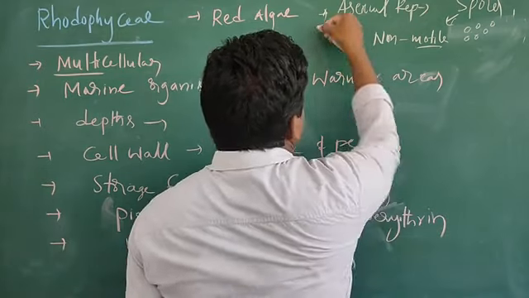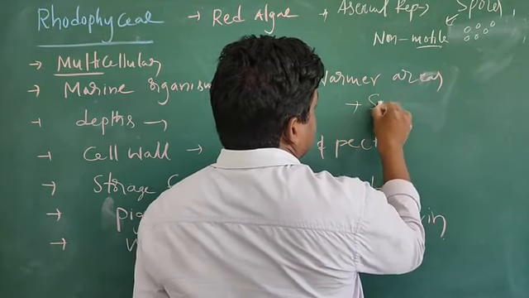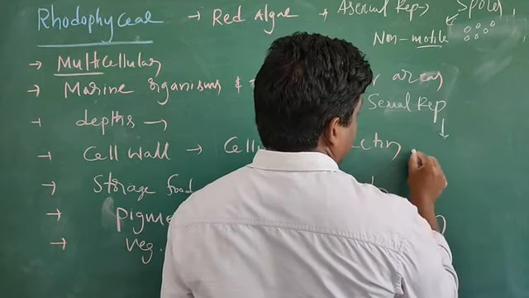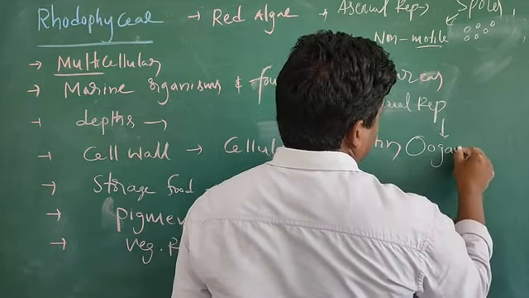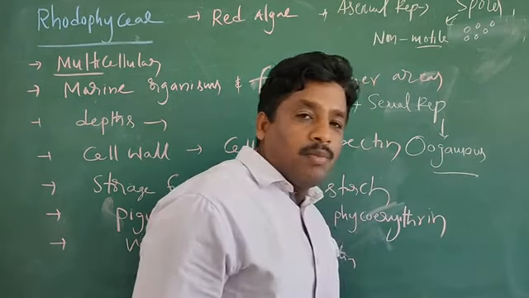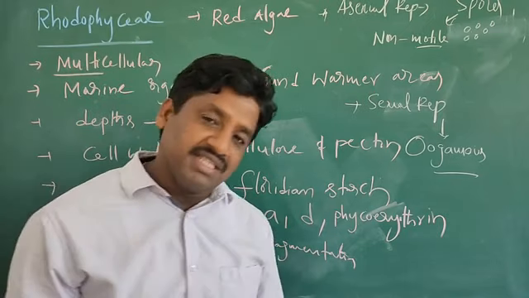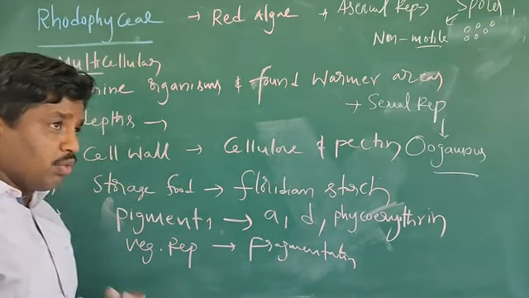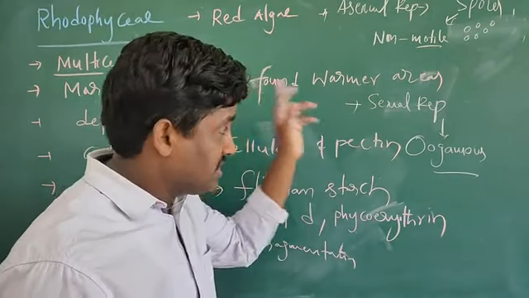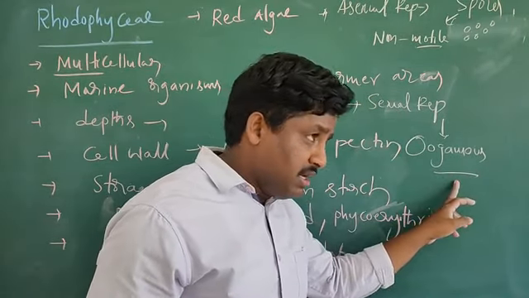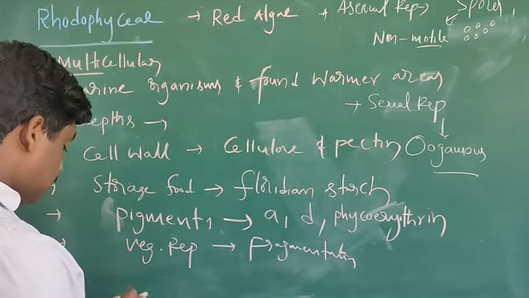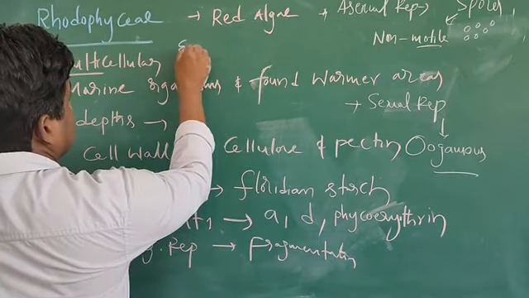Next, sexual reproduction is by oogamous. Only oogamous. Previously, in the chlorophyceae and phaeophyceae, isogamous and oogamous are both present. But here, in the rhodophyceae members, sexual reproduction is only oogamous. What are the main examples?